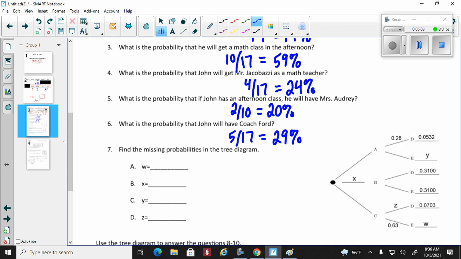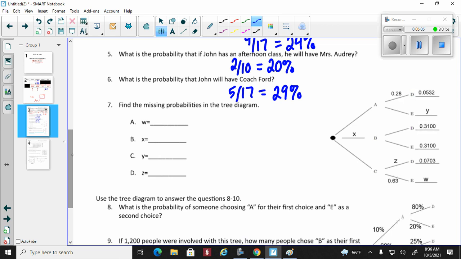All right. Question number 7. Let's go ahead and find the missing probabilities of the tree diagram. There's a lot of things that we're going to have to find, but I'm just going to find everything. First off, remember every time that the tree forks, it equals 100%. So that means here equals 100%, this equals 100%, that equals 100%, that equals 100%.